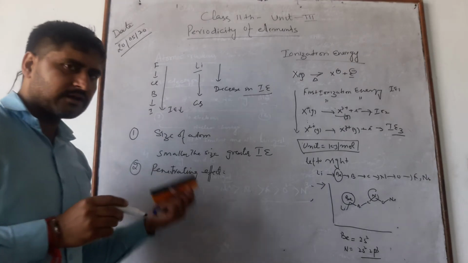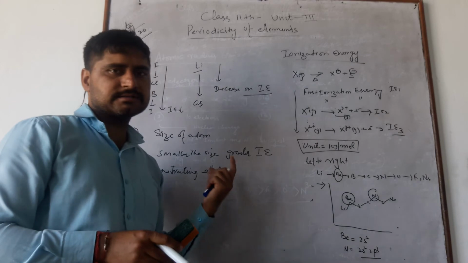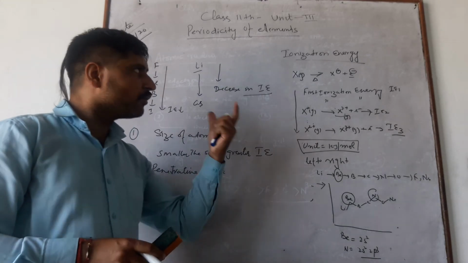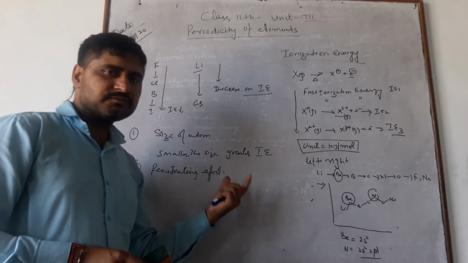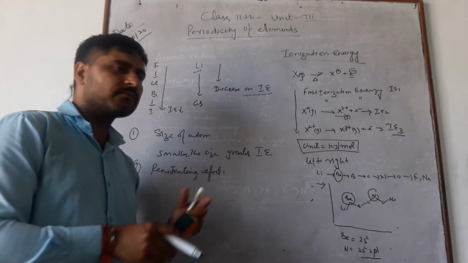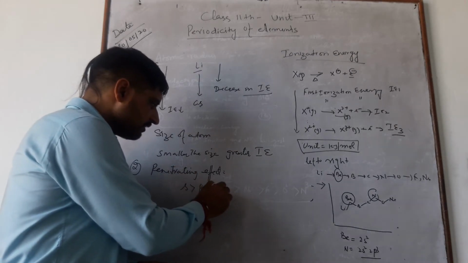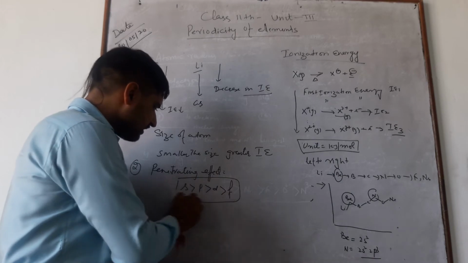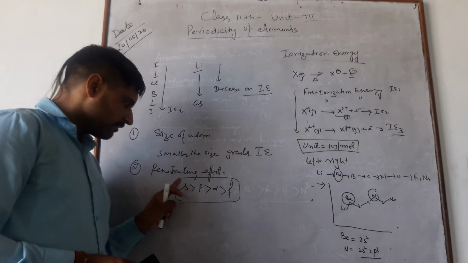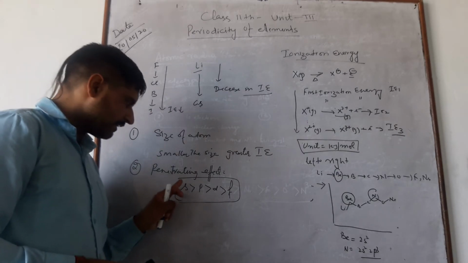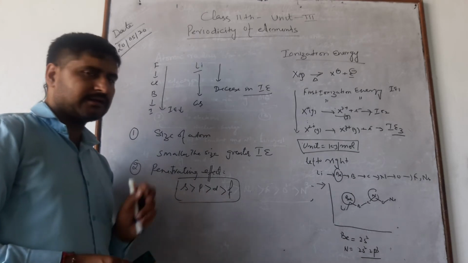It means the orbital which is very close to the nucleus requires more ionization energy than the other which is far away from the nucleus. Hence S, P, D, F means the S orbital is very close to the nucleus. It has the most favorable overlap. Hence S has greater penetration effect than P, and P than D, and D than F.